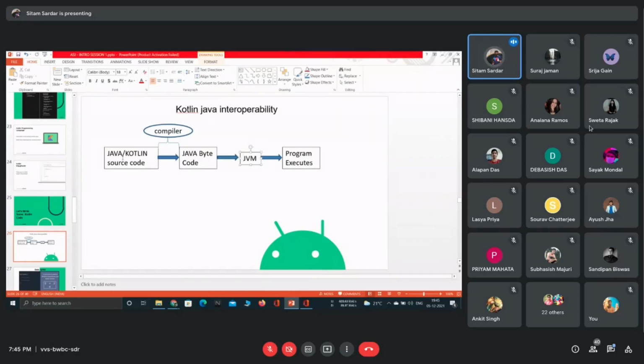So here you can see that Java and Kotlin basically both are converted to the Java bytecode, right? So that is why all the libraries of Java can be usable to Kotlin also, because it's actually converted to the Java bytecode.